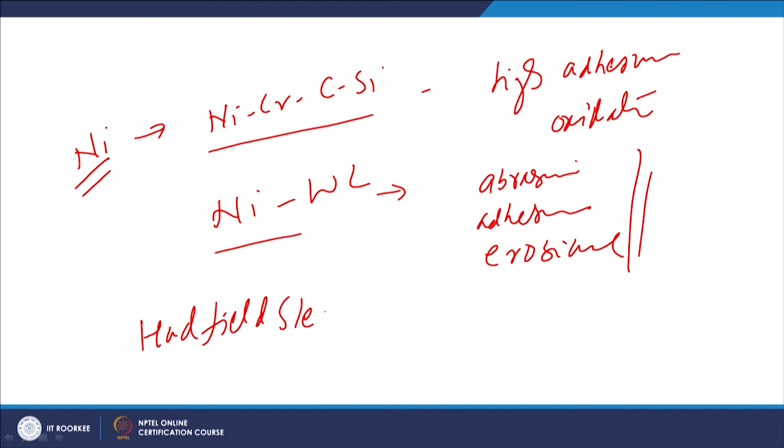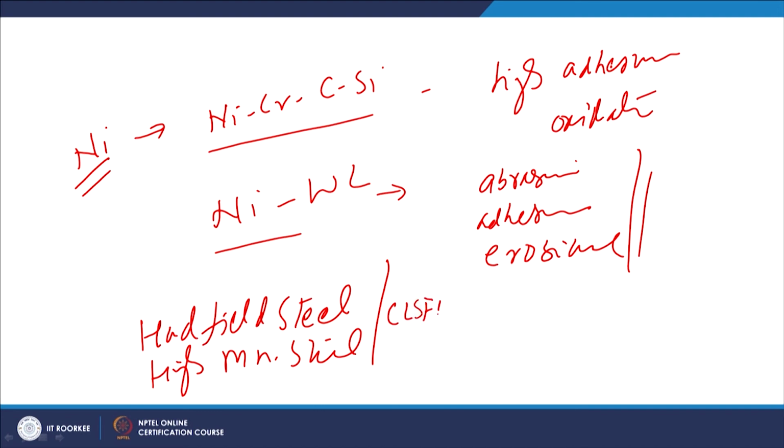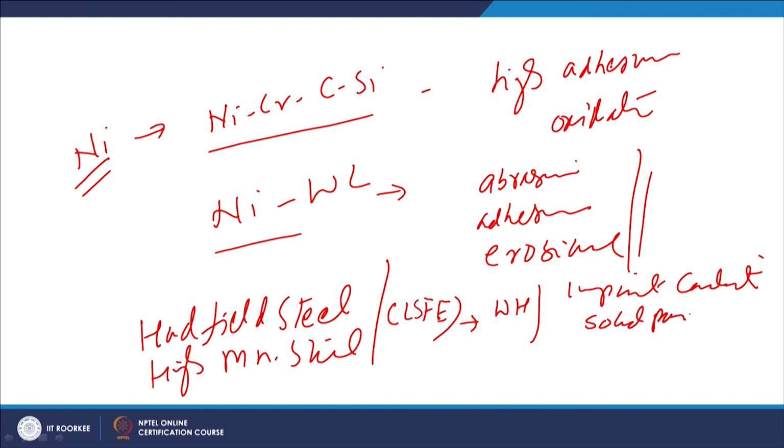Then two very commonly known materials are Hadfield steel and high manganese steels. These are the two metals which have low stacking fault energy. So, these metals show very good work hardening tendency under impact conditions like solid particle erosion, cavitation or abrasion coupled with impact.